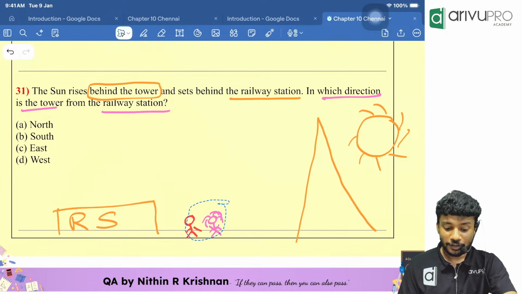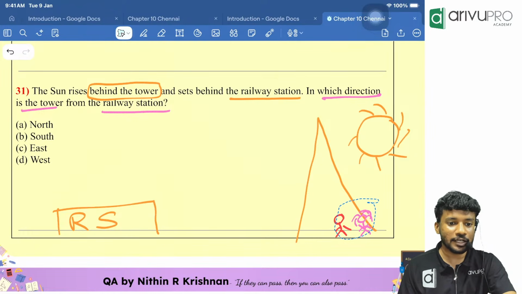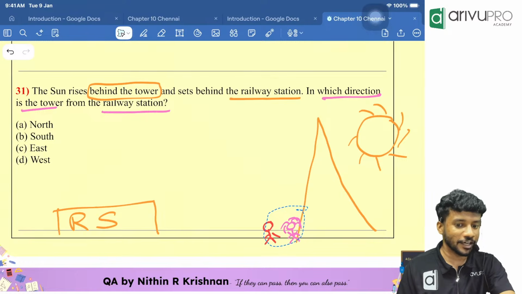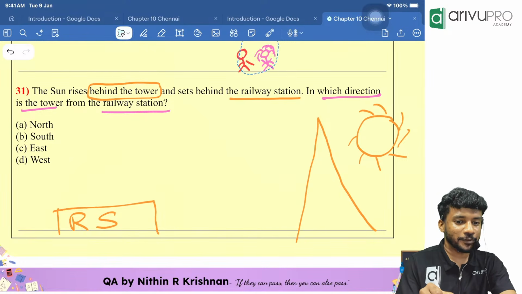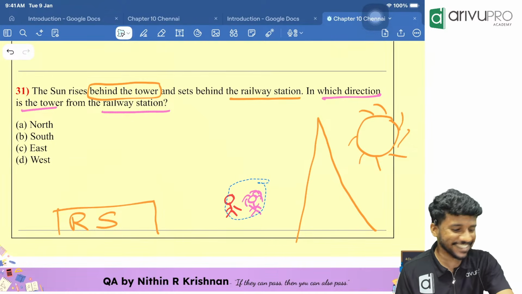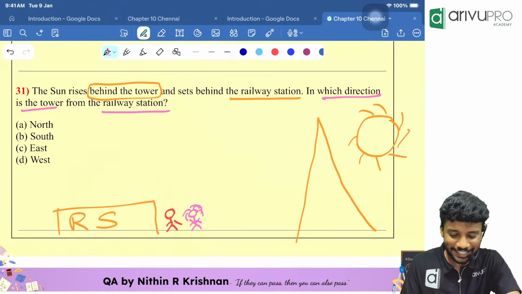North. Look here. Where does the sun rise? That's east. So they are looking towards which direction? They should go in the east direction itself in order to reach the Eiffel Tower. We can't say they should go this way. They are not going to climb the Eiffel Tower. Yes, they are going towards the east direction itself.